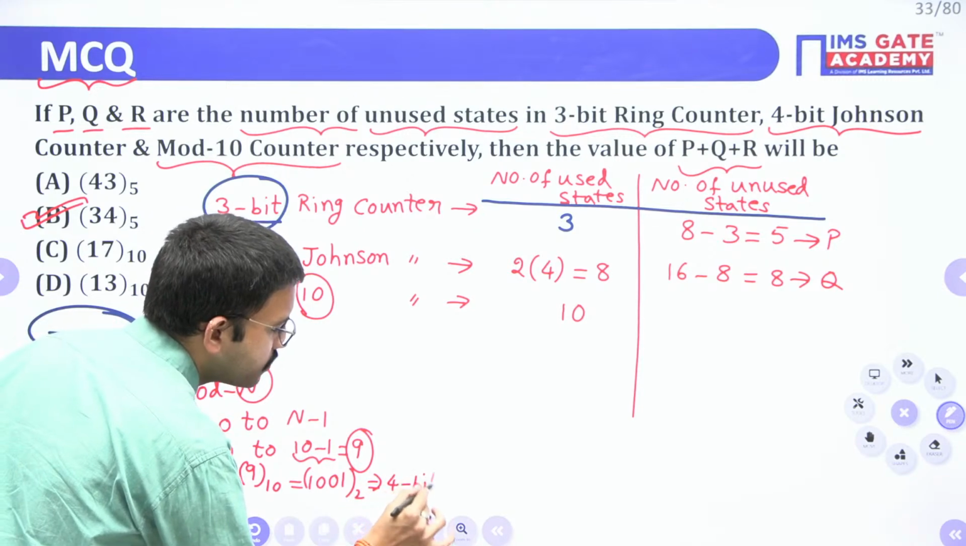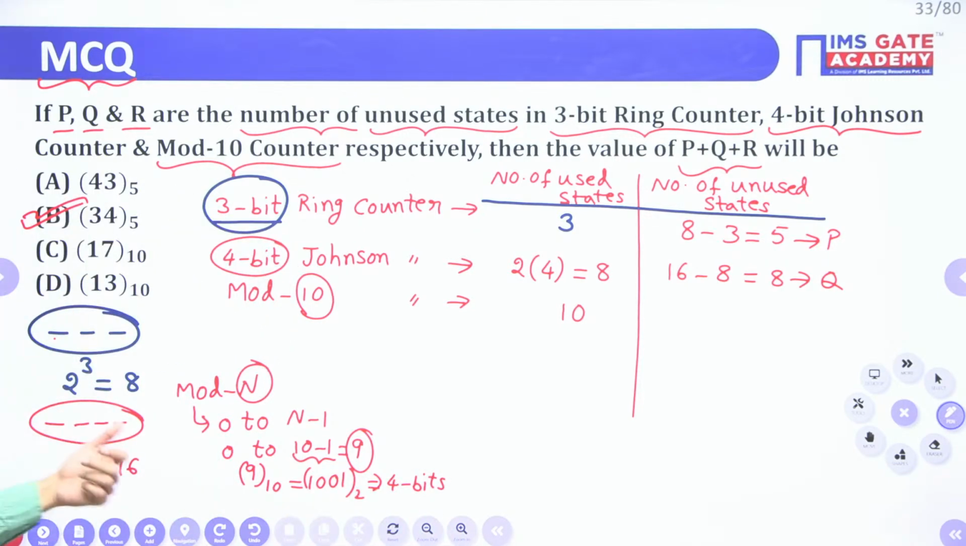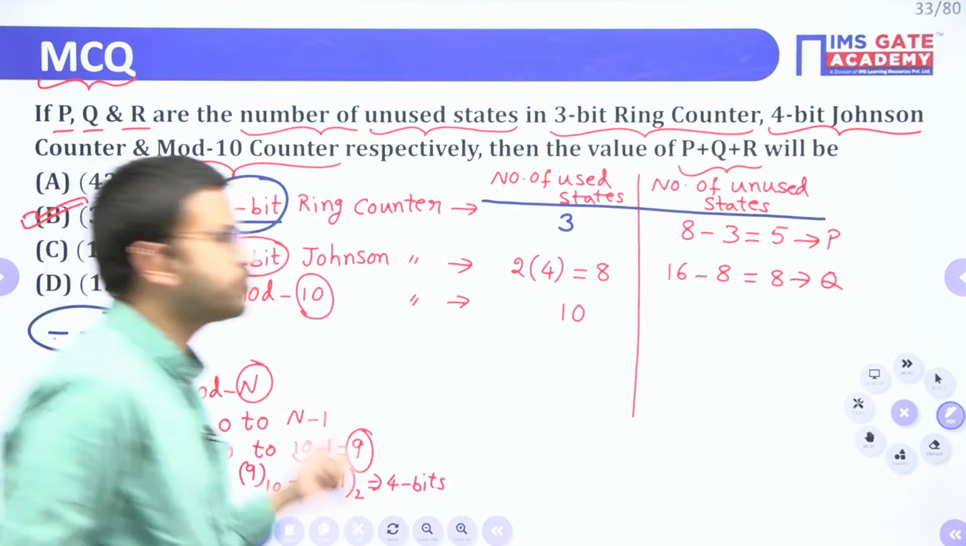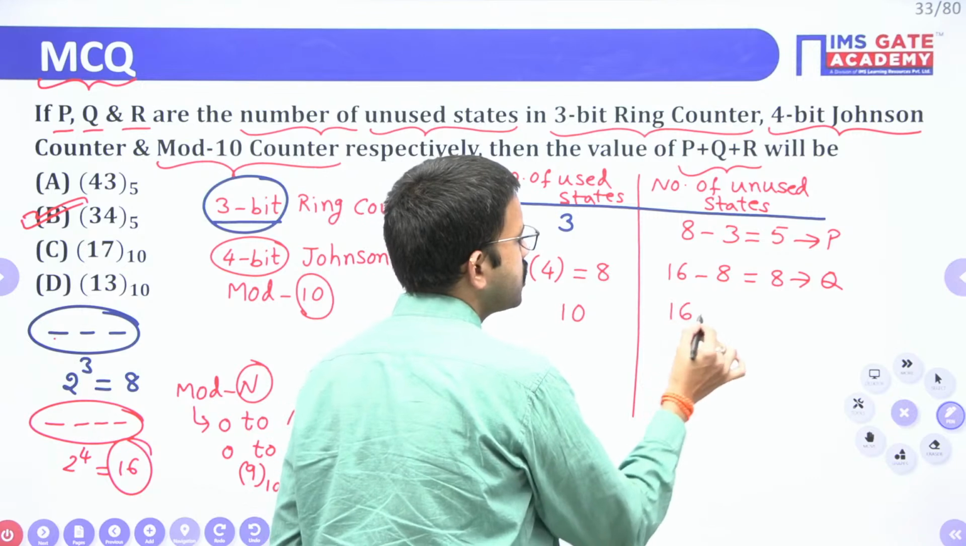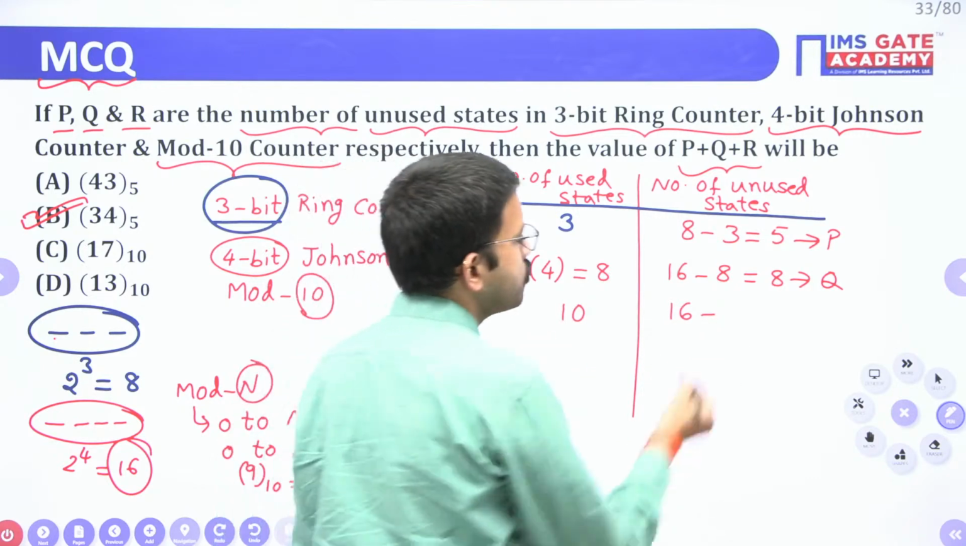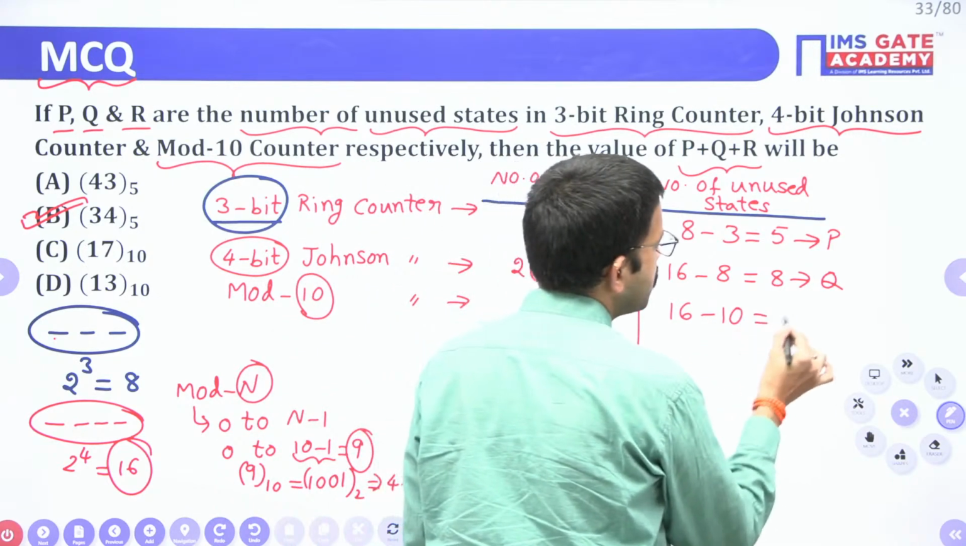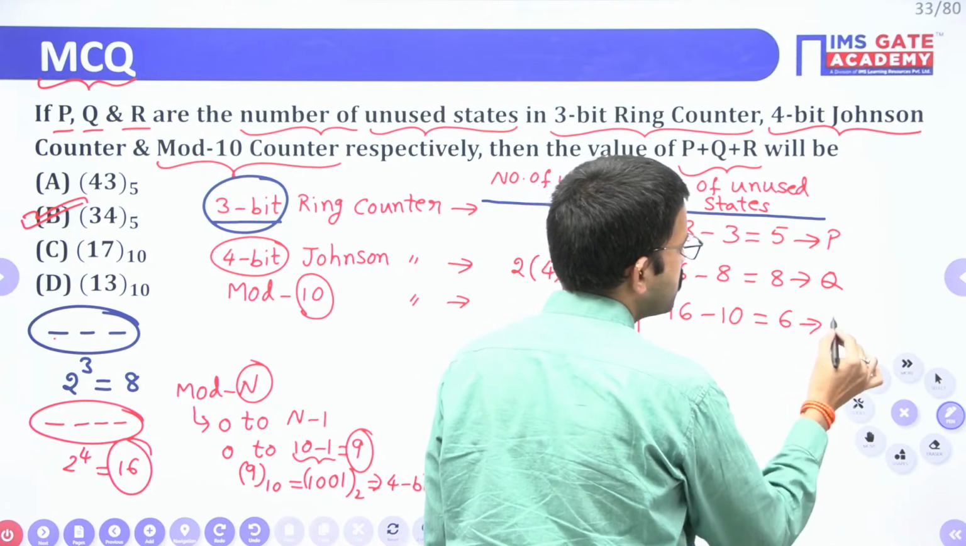We require 4 bits. Just now we mentioned that when you have 4 bits, the total number of states possible is 16, out of which with the help of this counter we are using only 10 states. So that means the unused states are 6. So this is your R.